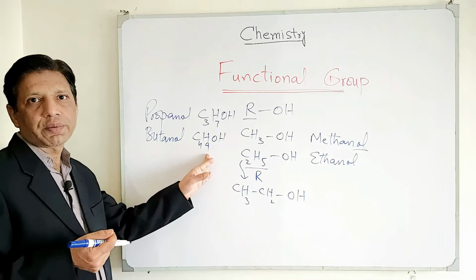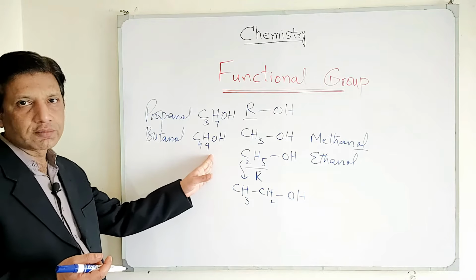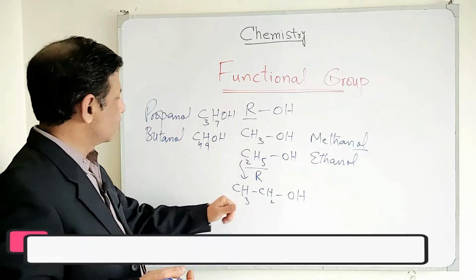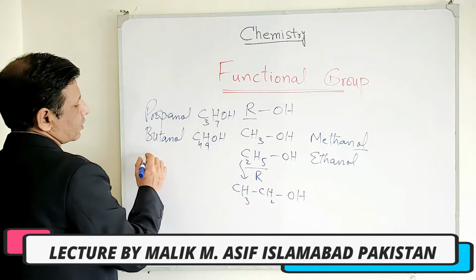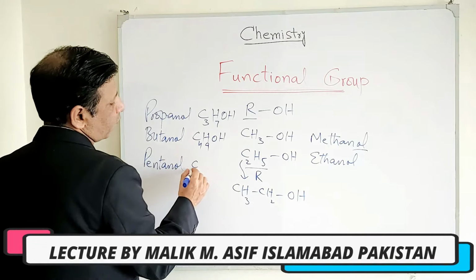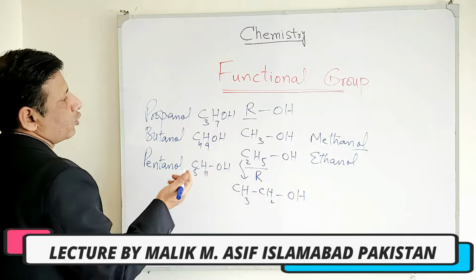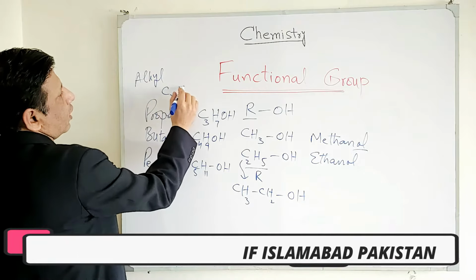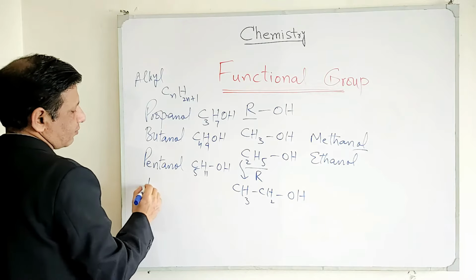you to view our previous lecture, which is the basics of hydrocarbons. Over there we have explained all the 4 hydrocarbon series and their families and their general formulas. So you can move to the previous lecture first to interpret this one. Next is pentanol, which will be C5H11OH. And for the sake of simplicity, we tell you that the alkyl functional group general formula is CnH2n+1. So hexanol, hexa stands for 6.